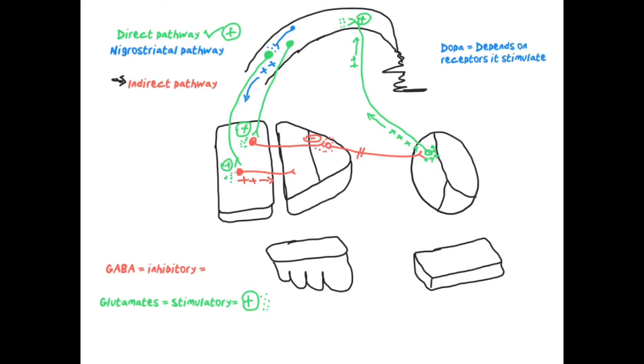The action potential will go down and it will inhibit, because they will release a lot of GABA here, and it will inhibit these neurons. And now these neurons, they go down to the subthalamus. Now normally they inhibit, but when these neurons are stimulated in the striatum, they release GABA, and the GABA leads to inhibition of these neurons.